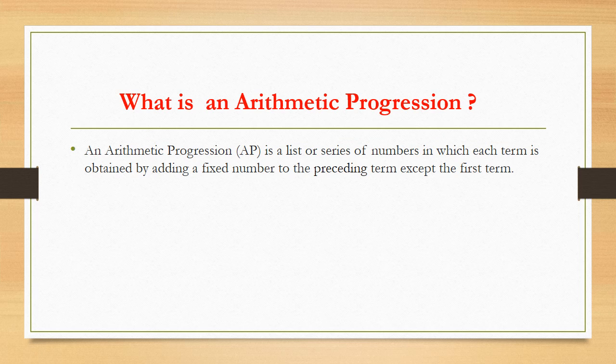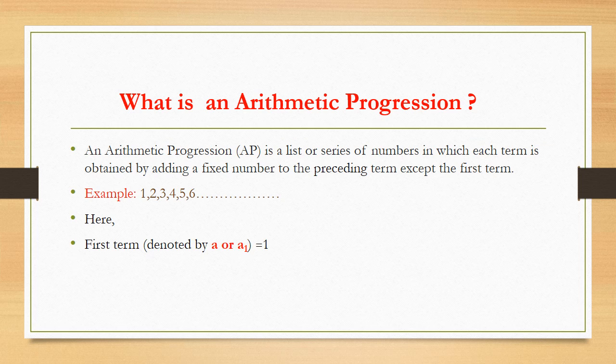Let us see this with an example. I am going to consider an AP here, which is 1, 2, 3, 4, 5, 6. Let us see what are the components that are present in the list. Here, the first term is 1. You can see the first term of the AP, 1, is usually denoted by letter a, or also known as a1. And each number of the list is called a term of the given AP.